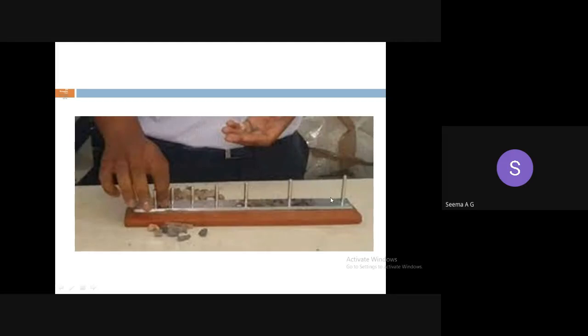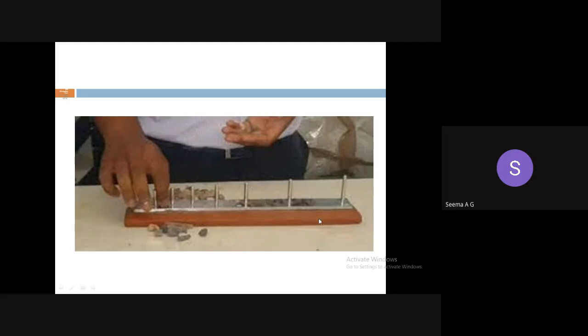So from each set, we have to pass all samples through the corresponding slit. In any case, if any sample is retained in any sieve set, that has to be kept separately. Particles are allowed to move through the slit lengthwise, and if any aggregate is retained in the gauge, it is kept separately.